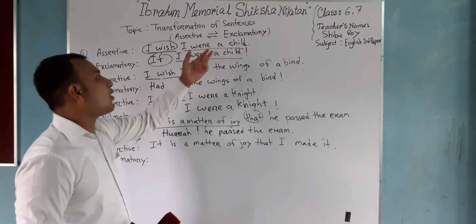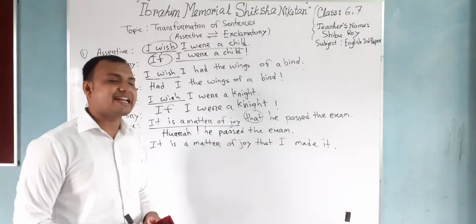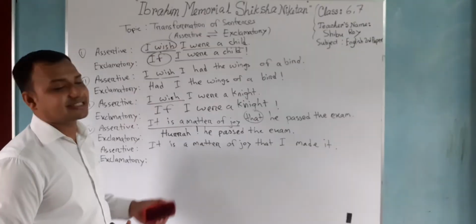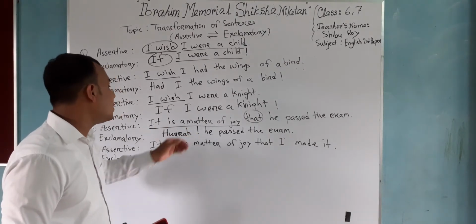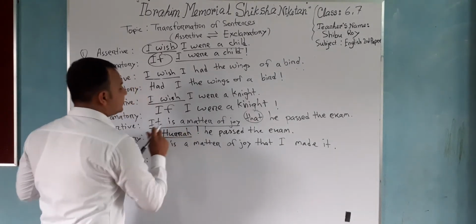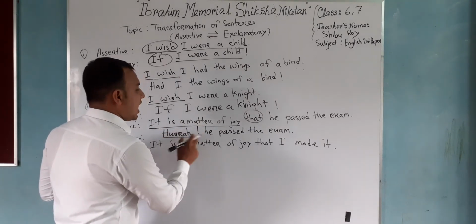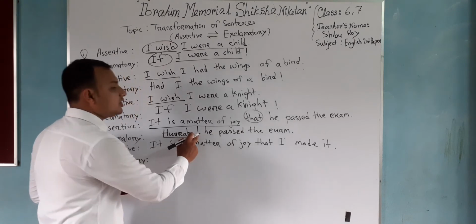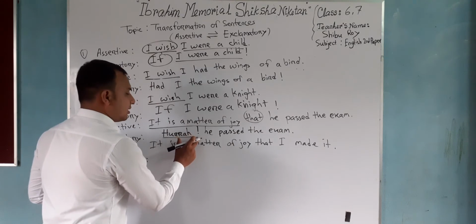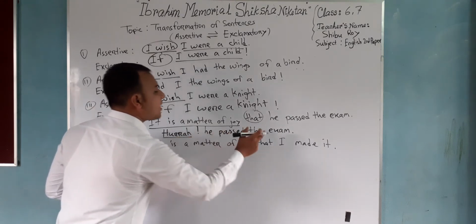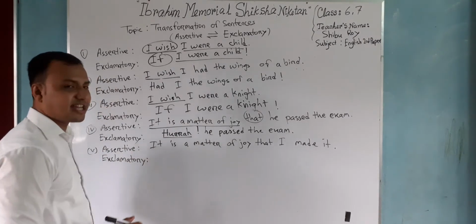So I have already told you that in the exclamatory sentence, sudden expression of joy and sorrow is explained by exclamatory sentences. So you see that it is a matter of joy that you passed the exam. We just place hoorah instead of it is a matter of joy. After that we put the exclamation sign here. We need not put the exclamation sign at the last. We just put here after hoorah exclamation sign. We passed the exam. Hoorah!